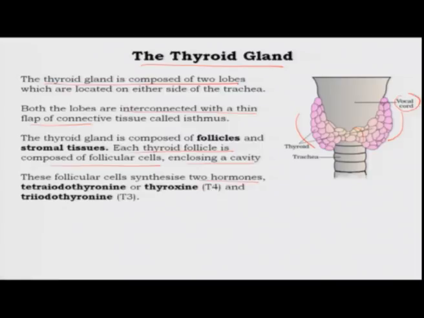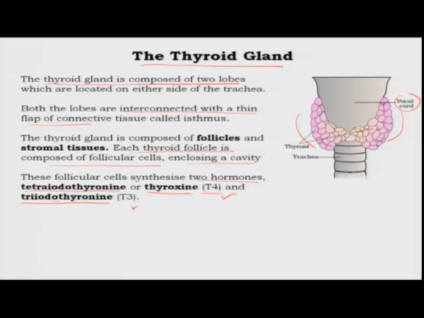Now, the thyroid gland actually makes two kinds of hormones. One is called tetraiodothyronine or thyroxine. This is the major one, and this is called T4, and the other is triiodothyronine or T3. Why are these labeled as T4 and T3? That is because of iodine. The number of iodine atoms associated with each of these refers to T4 and T3. If there are 4 of them on the tyrosine amino acid, then this is called T4. If there are only 3 iodines, then it is called T3.